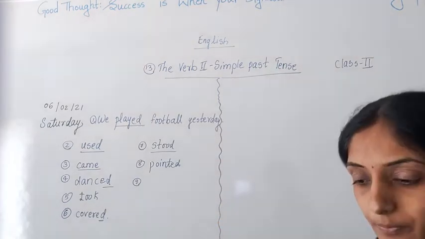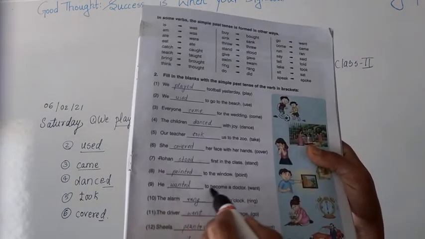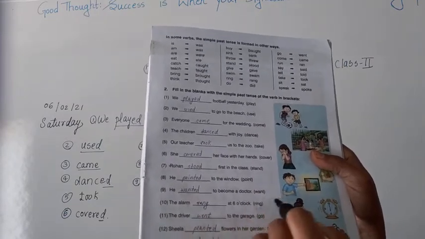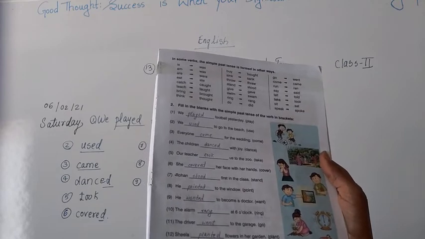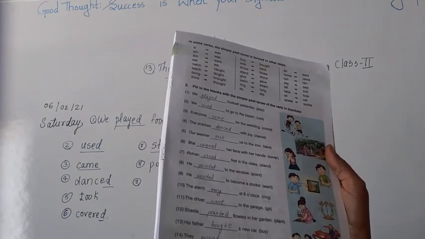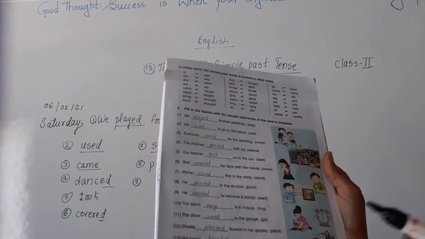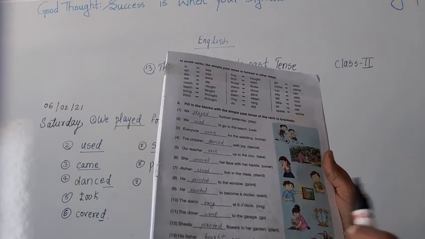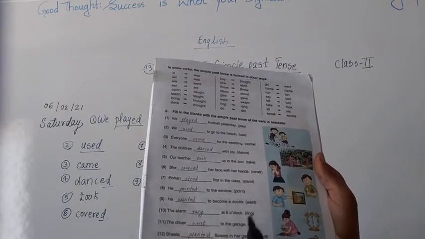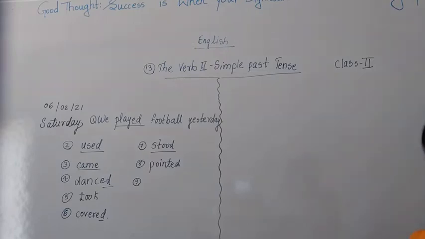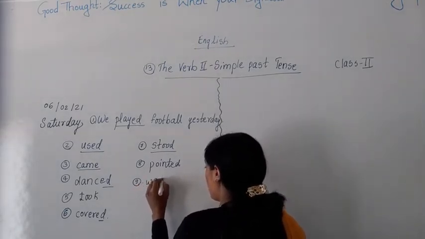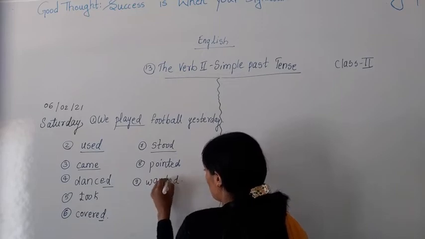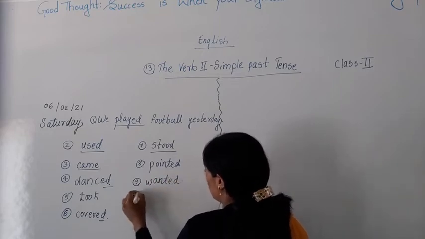Understood? 9th, he dashed to become a doctor. Want. Now doctor, where is it? Maybe this boy. He wanted to become a doctor. So want will change to wanted. So our 9th answer is what? Wanted. He wanted to become a doctor. That is his wish.